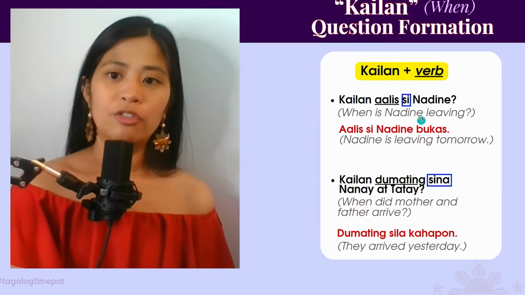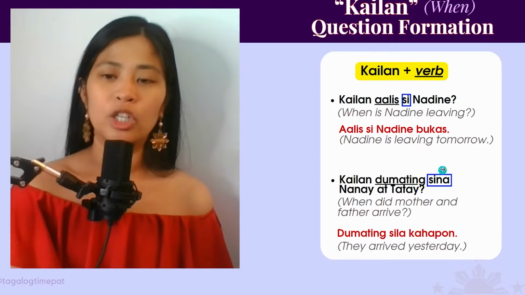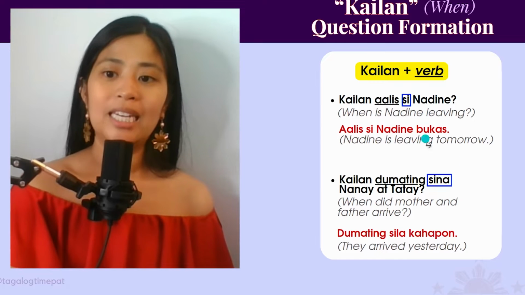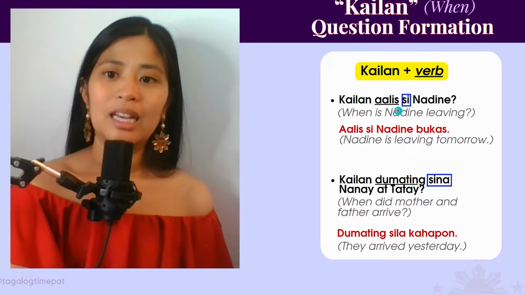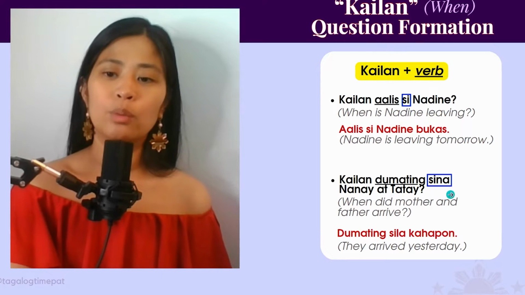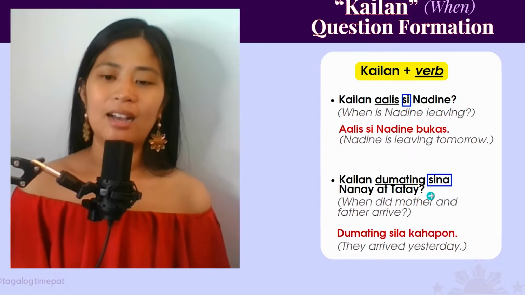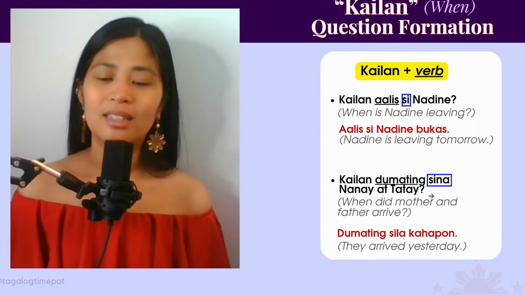So there are different sentence markers when you are using a name in your question. When it's one person, it's si. Kailan aalis si Nadine? When it's more than one person, it's sina. Kailan dumating sina nanay at tatay?